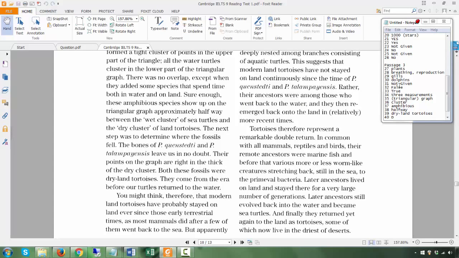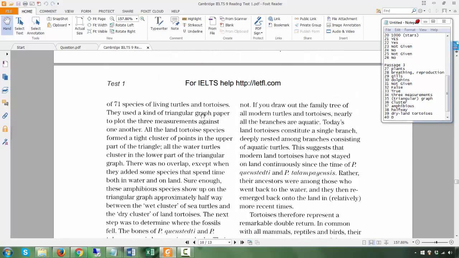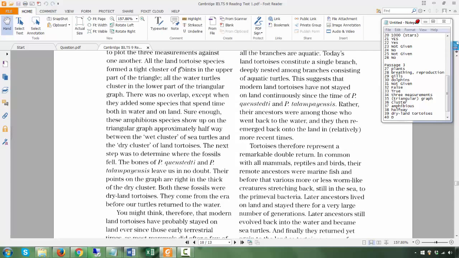If you look at where the answers are for the flowchart, questions 34 to 39, you will see that it's all around here, this whole paragraph here. So it's all at one particular location.